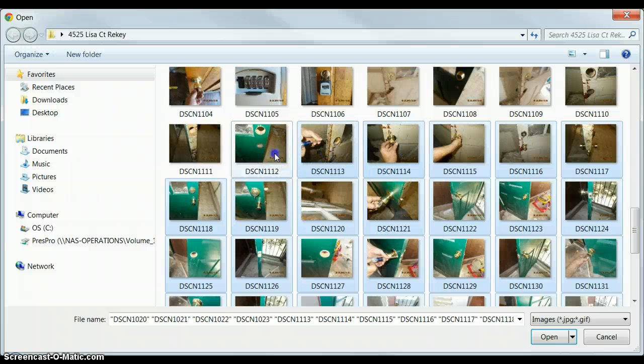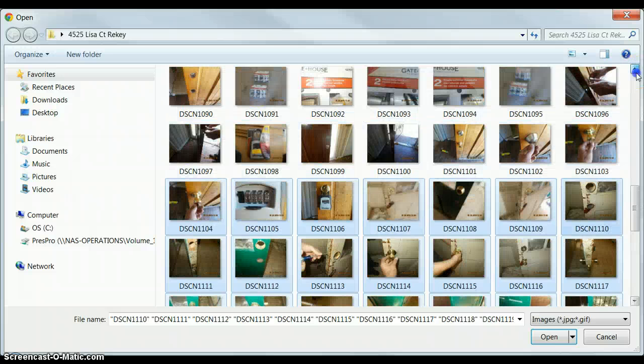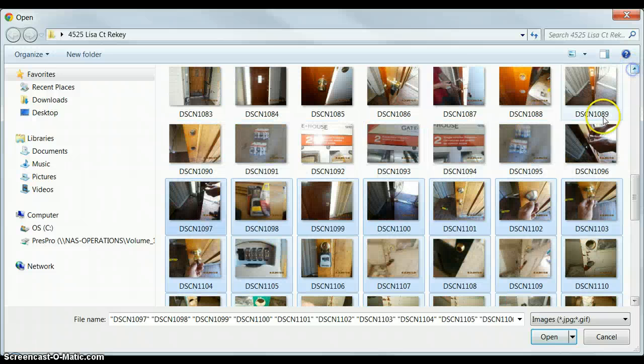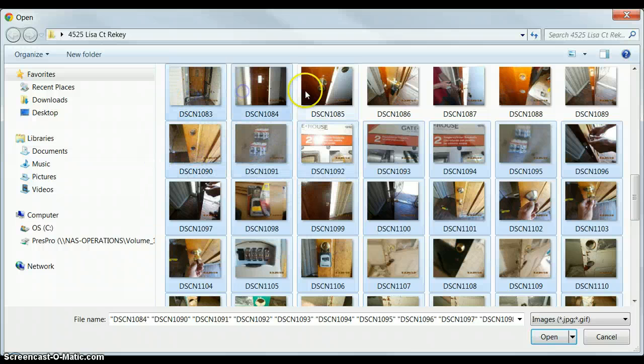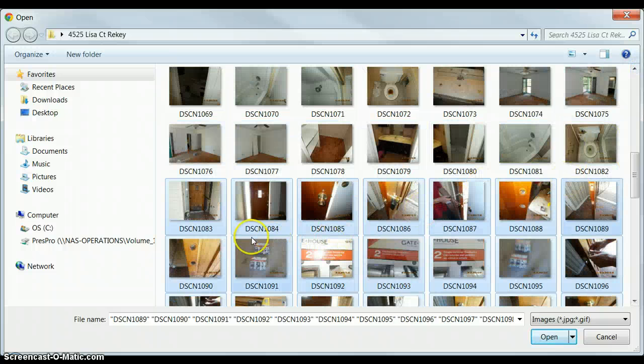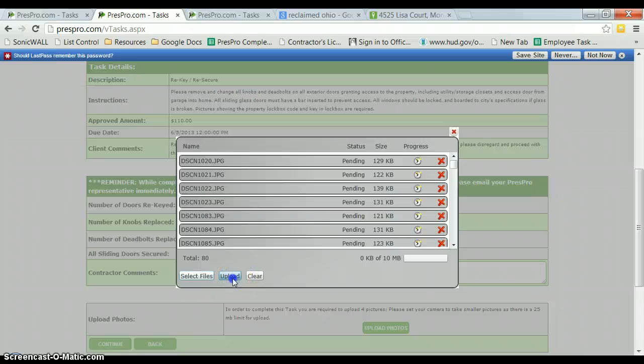And it actually looks like Scott rekeyed 3 doors, so we'll have to go back in and change that information. But he's given us some great pictures showing all of his master lockbox and tools that he used for the rekey. So there are our pictures.